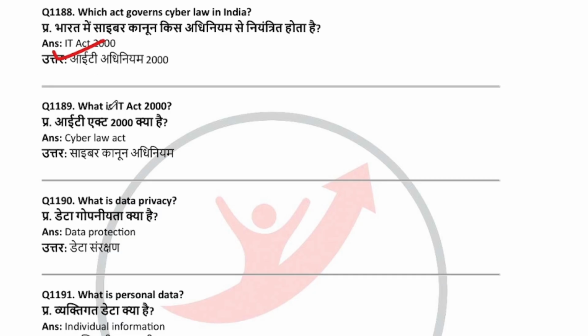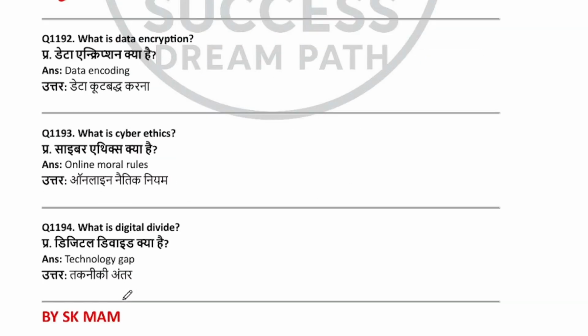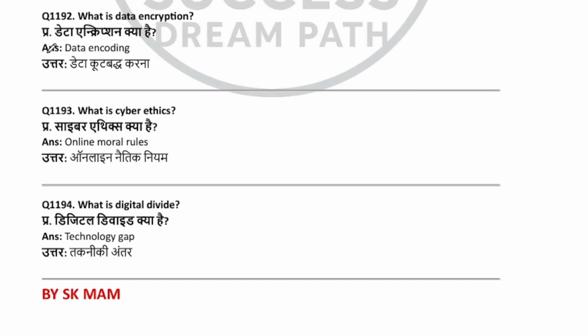What is IT Act 2000? Cyber Law Act. What is data privacy? Data protection. What is personal data? Individual information. What is data encryption? Data encoding. What is cyber ethics? Online moral rules. What is digital divide? Technology gap.